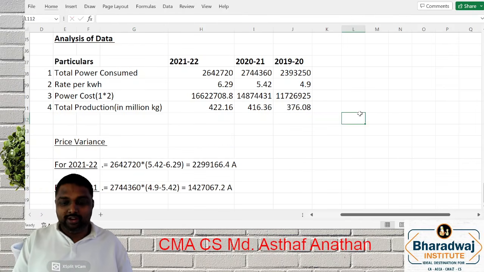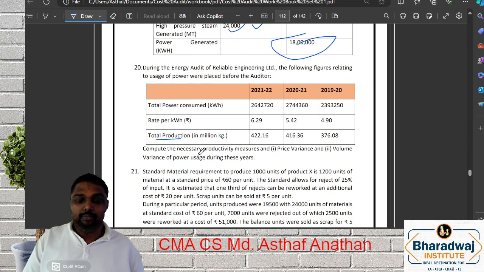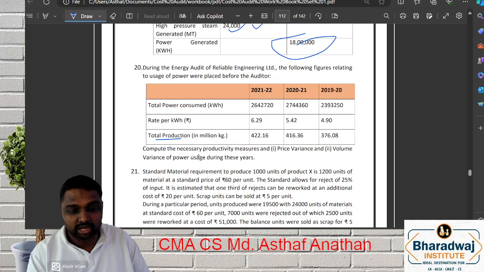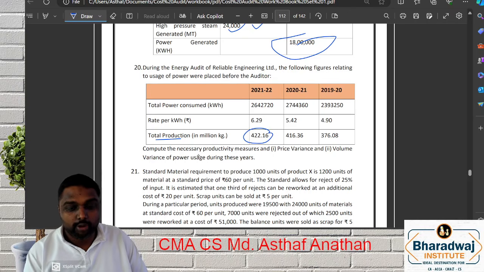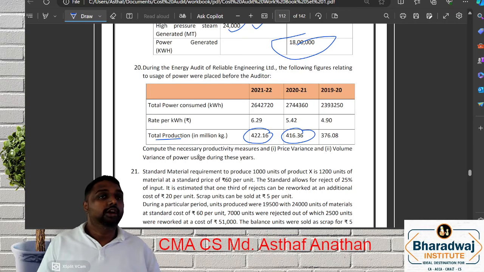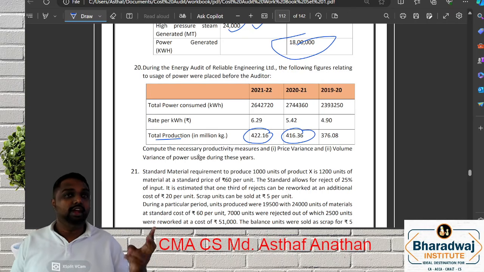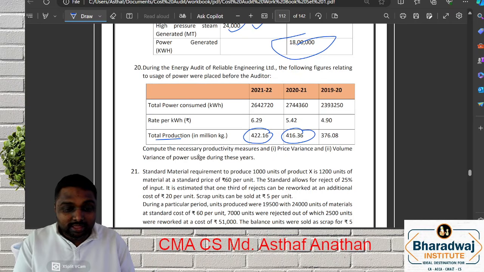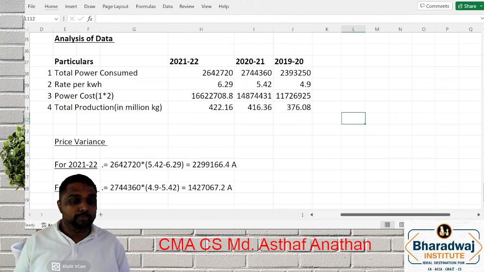Now, my dear friends, we need to proceed for volume. We know volume is based on your production. This is your last year production details, correct? You have to compare with your price. We have two prices, standard and actual. Here, this is not power. You have to get your cost of that. So how can you get per kg?